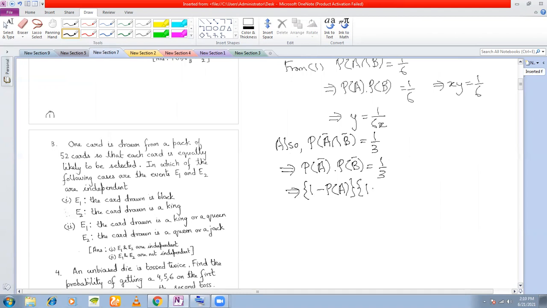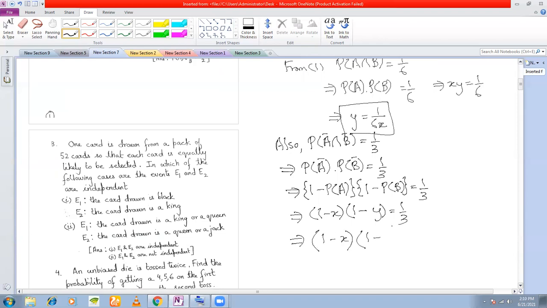And P(B bar) is how much? 1 minus P(B). P(A) we have taken as x, so this is 1 minus x. And P(B) we have taken as y, so this is 1 minus y. Now from 1 we get y is equal to 1 by 6x. Put it here, which is equal to 1/3.